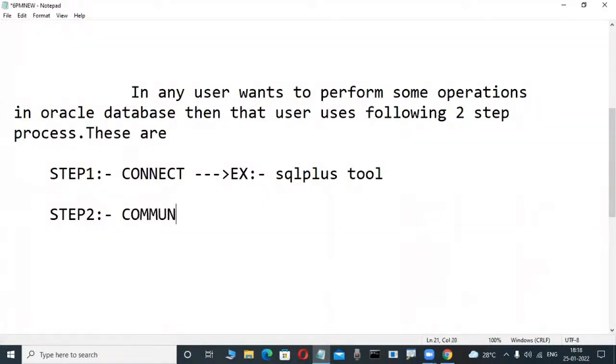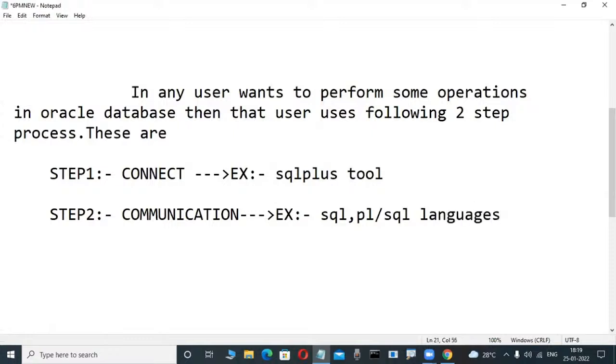Communication. Communication means, for example, write it: SQL, comma, PL/SQL languages. Some languages are there.